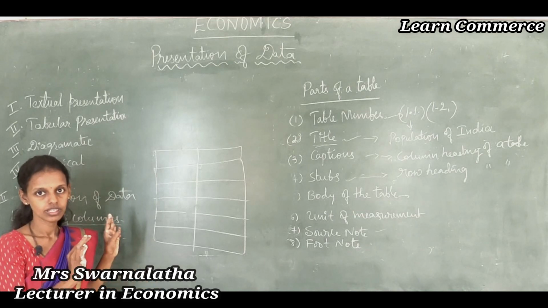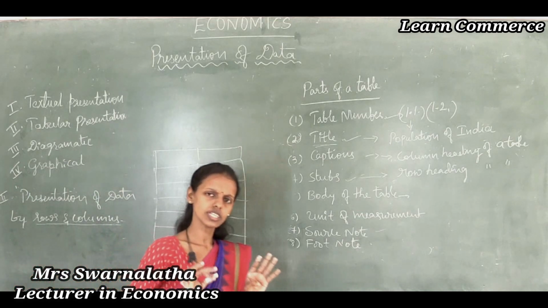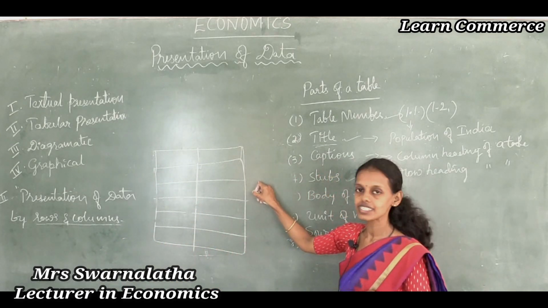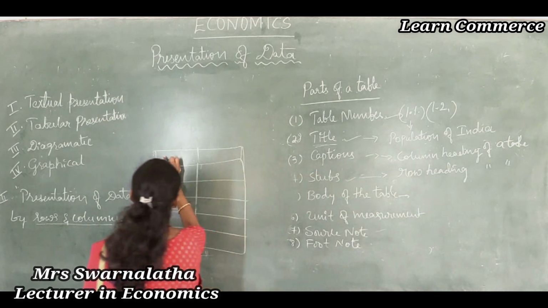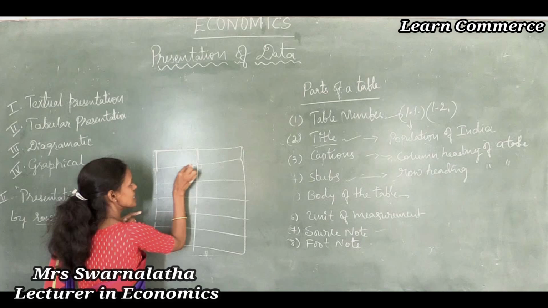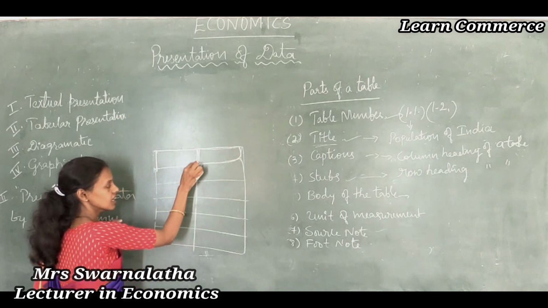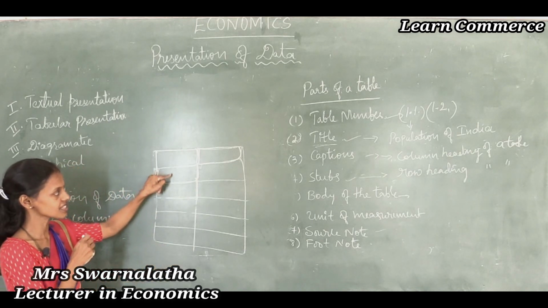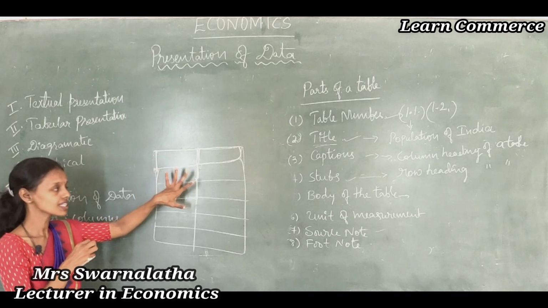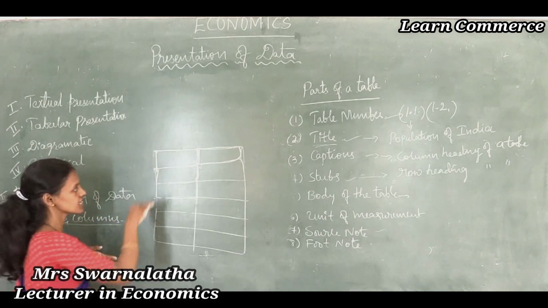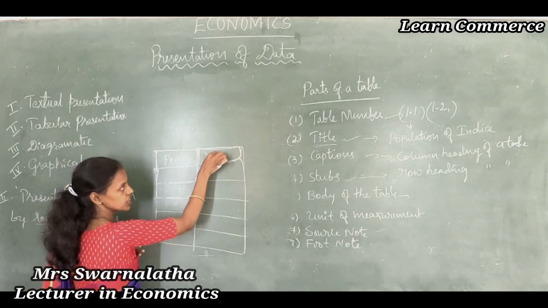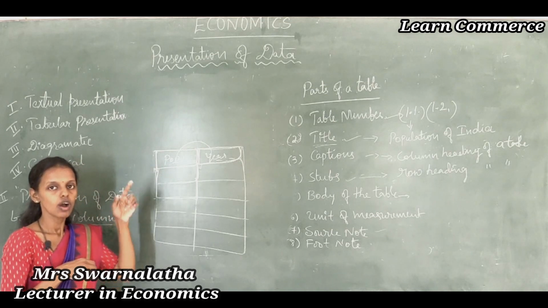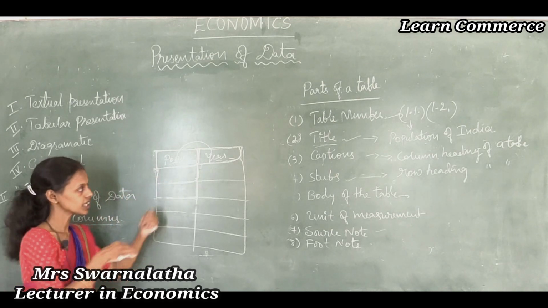This is a table, yes. Rows are there, columns are there. If just rows and columns are there, is this a table? No, never. The table takes its life when it contains different cells. This is one cell, this is one more cell, cells like this, different cells including different matters. For example, population, year, we are going to write year, population, like this. X variable, Y variable, we are going to write the different years.